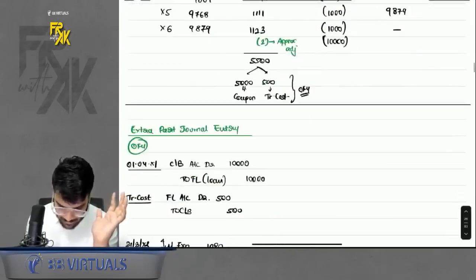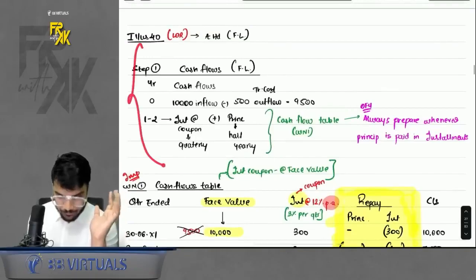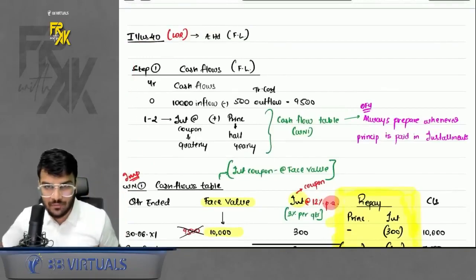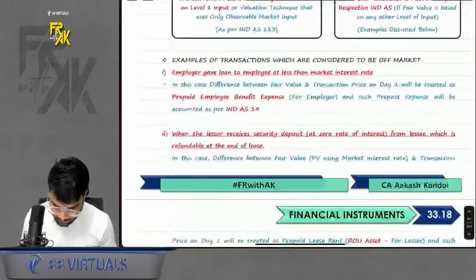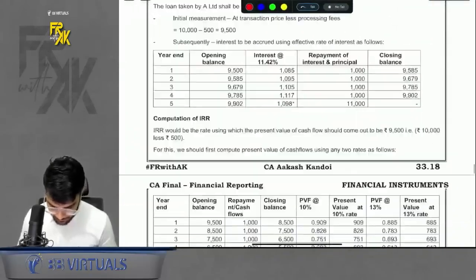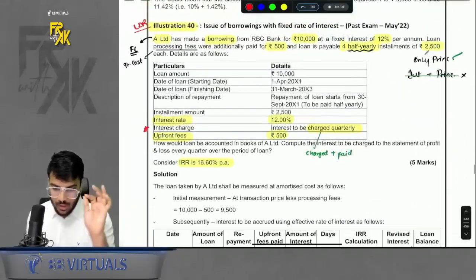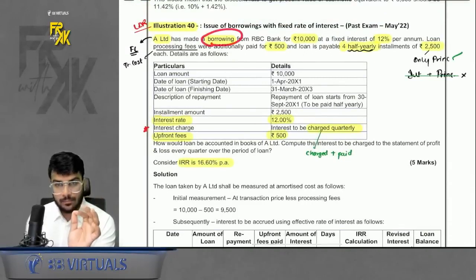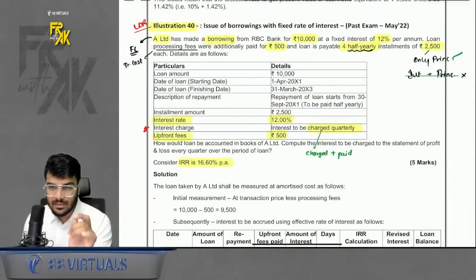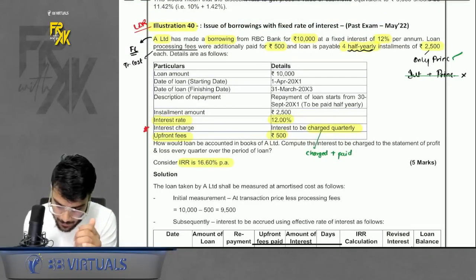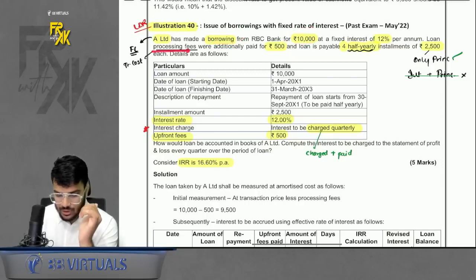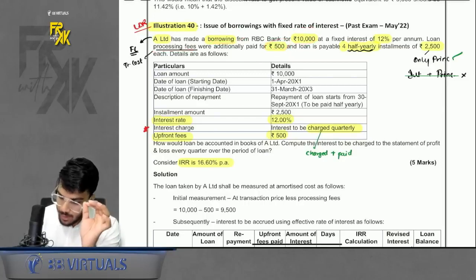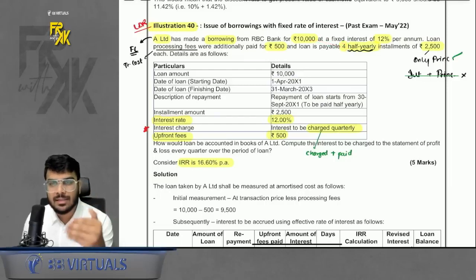Now let's move on to illustration number 40. How do we solve illustration number 40? So what was there in 40? Let's read that part first. This was illustration number 40. Here also we took a loan, a similar question, but there were some differences. What was the difference, sir? First, we took a loan of 10,000. Transaction cost was again 500, but the repayment is not happening in a very simple manner.